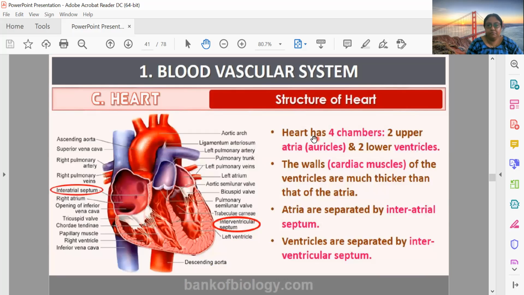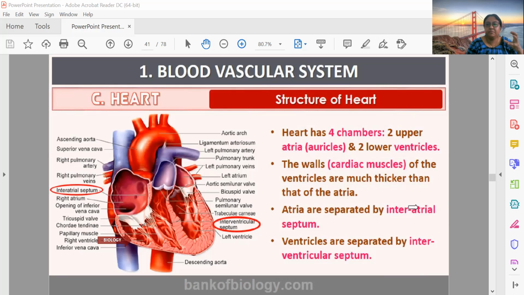In every human heart, four chambers are there. Two upper atria, and two ventricles. These are one and two. The walls are of cardiac muscle, heart is made up of specialized muscle, which is without fatigue. It doesn't get tired easily. So the muscle of ventricle is thicker than the atrium. Why?